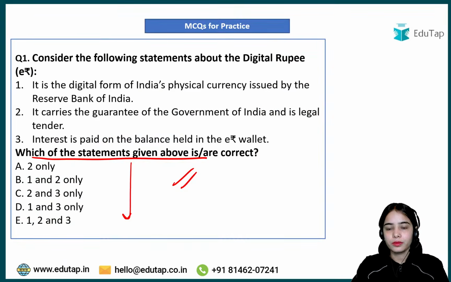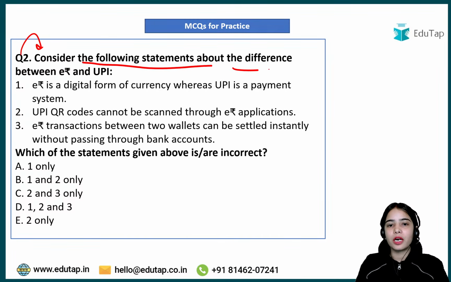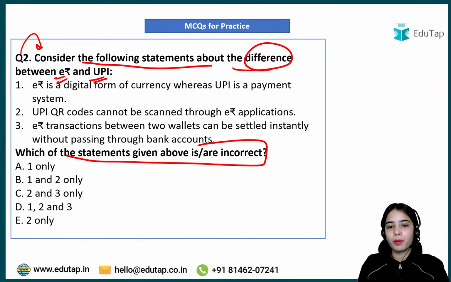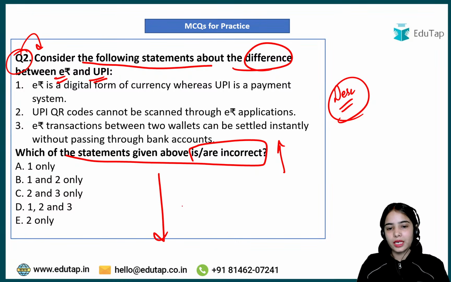Okay. Now this is the second question. Consider the following statements about the difference between e-Rupee and UPI. Which of the statements given above is or are correct? So this is also about e-Rupee and UPI. The third question is a descriptive question, that I will show you. Chalo. So this is the second question. Do give the right answer of the homework question in the comment section below.